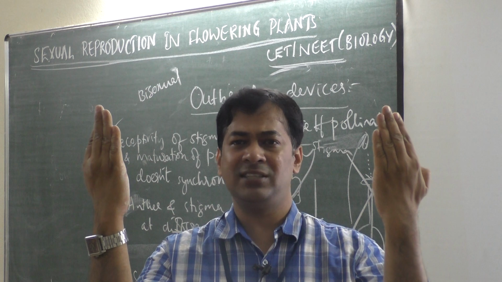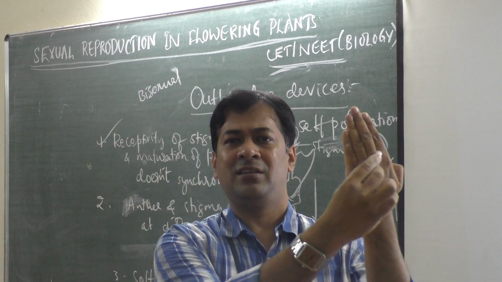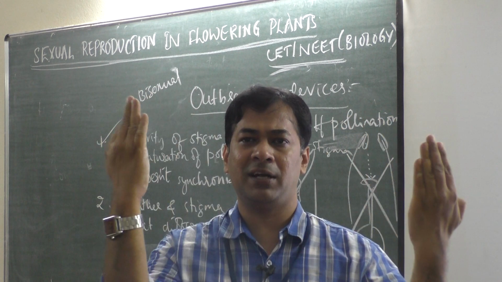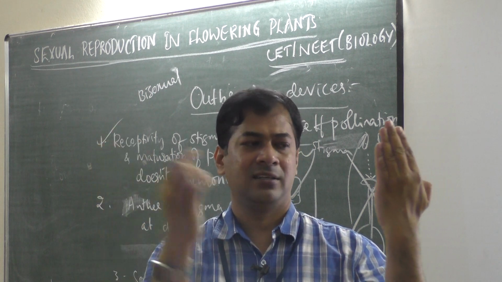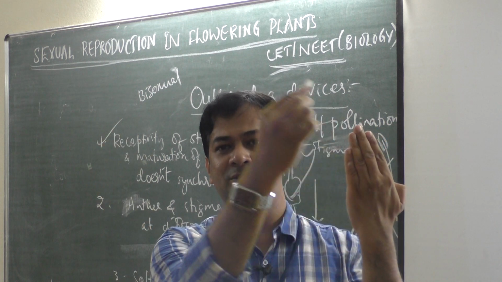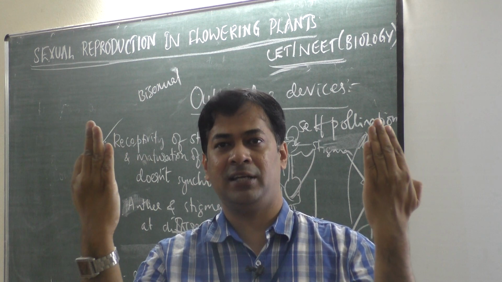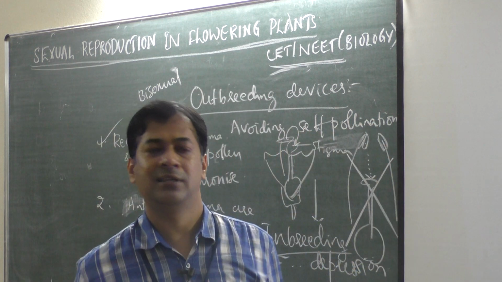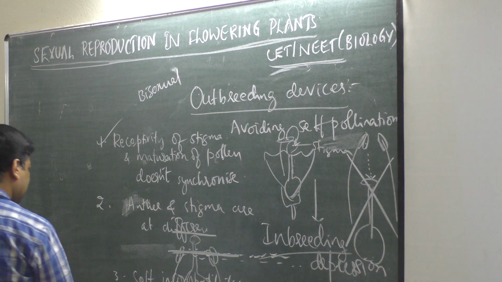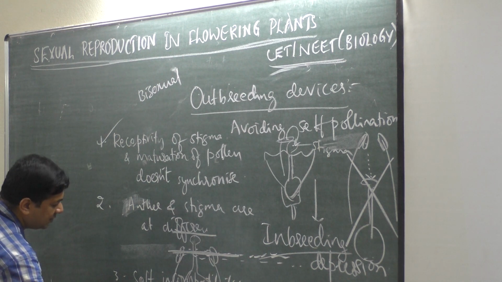Then self-pollination is not possible because this plant has only pollen grains, this plant has only gynoecium, egg. So pollen grains of this plant should definitely fall on this plant. Then it becomes cross-pollination, isn't it? So that is one method, that is producing unisexual flowers.